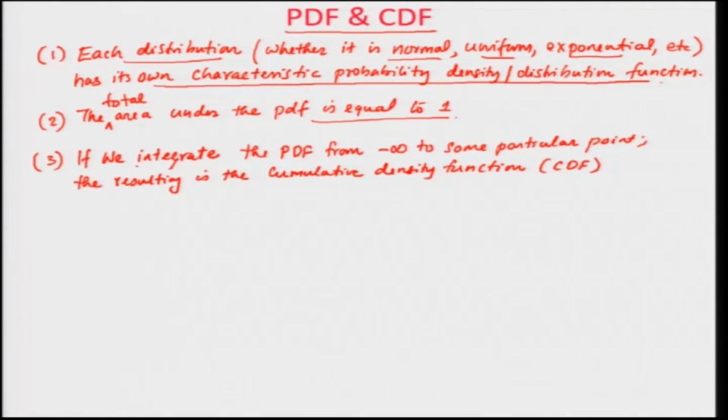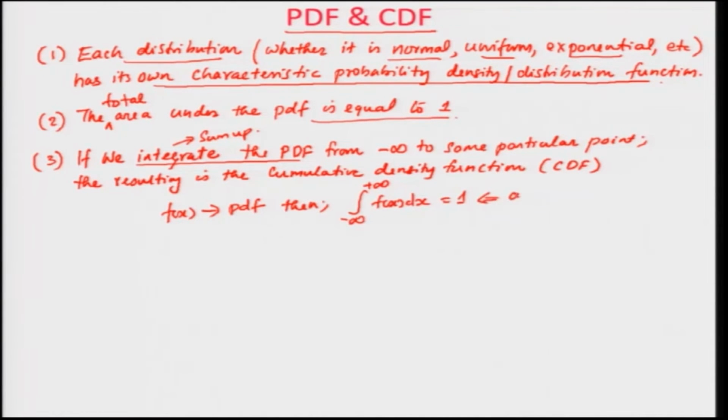Another way to think about it is that if you sum up. If it is a continuous function, if you have f of x, this is the PDF, then the integral from minus infinity to plus infinity of f of x dx equals 1, which means the area under the PDF is equal to 1. This is the second point I was talking about.